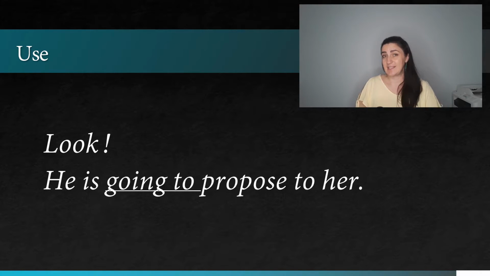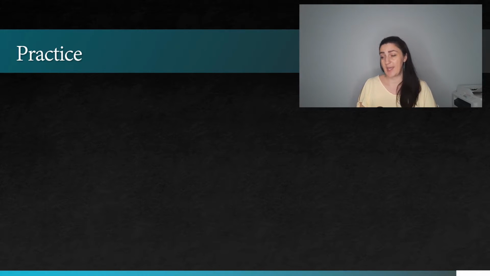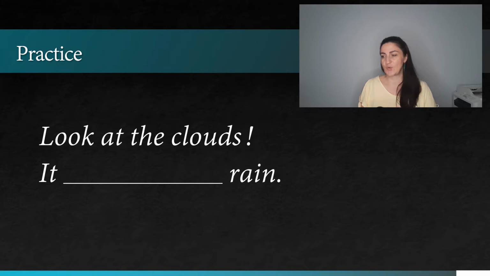I hope that this distinction is clear, because now you are going to have several examples where you will have to choose between will and going to. The first sentence that we have is typical for so many grammar books when they explain this difference between going to and will.